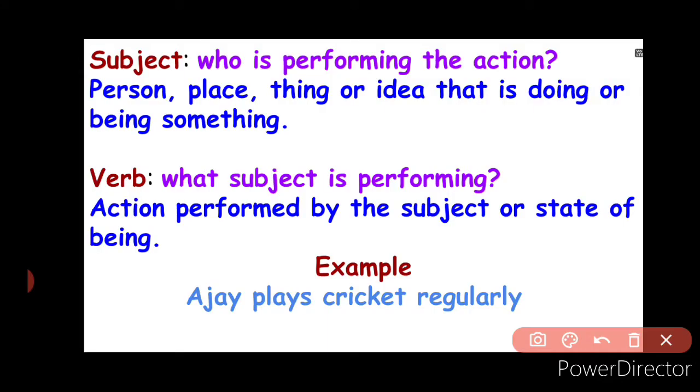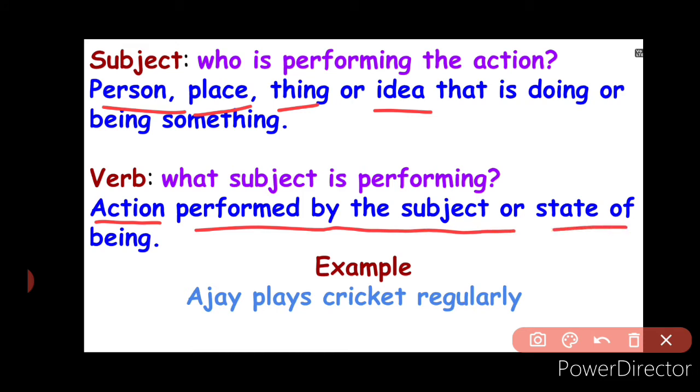So what is a subject in a sentence? Subject is actually a person, place, thing or idea that is doing or being something. And what is a verb in a sentence? A verb is an action performed by the subject or state of being.